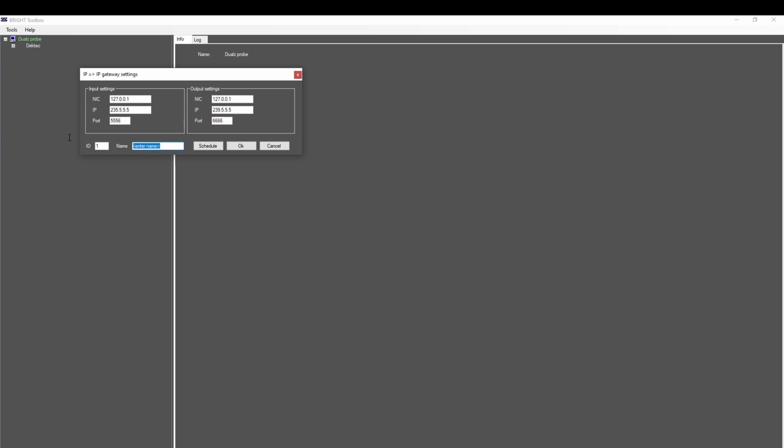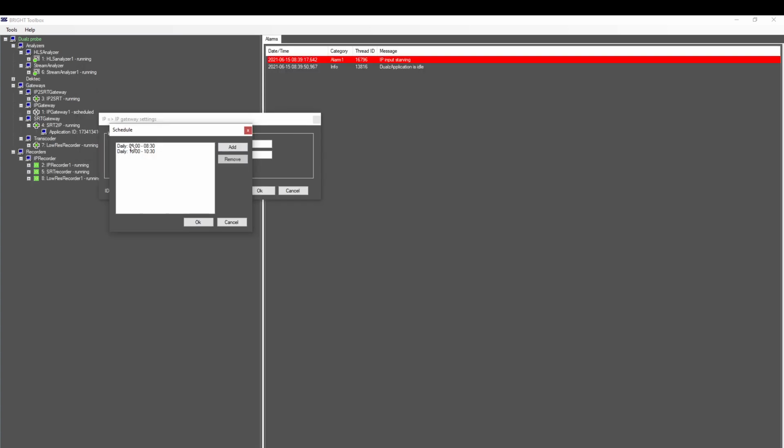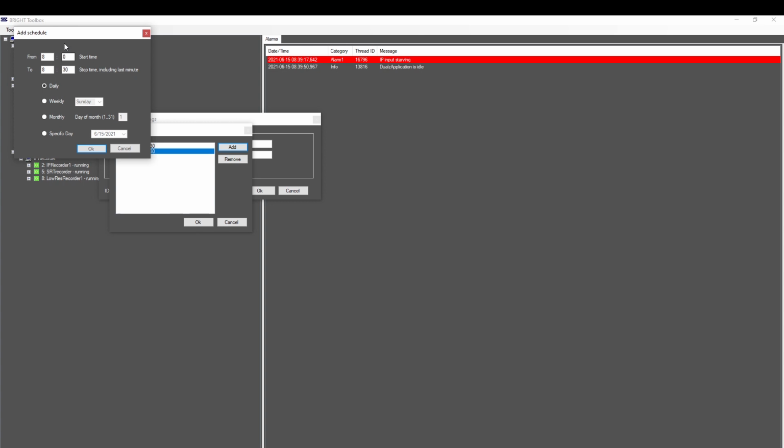You need to enter a name for this application and you can schedule the application at your wish. The list of active schedules is shown. You can add an active period of this application.